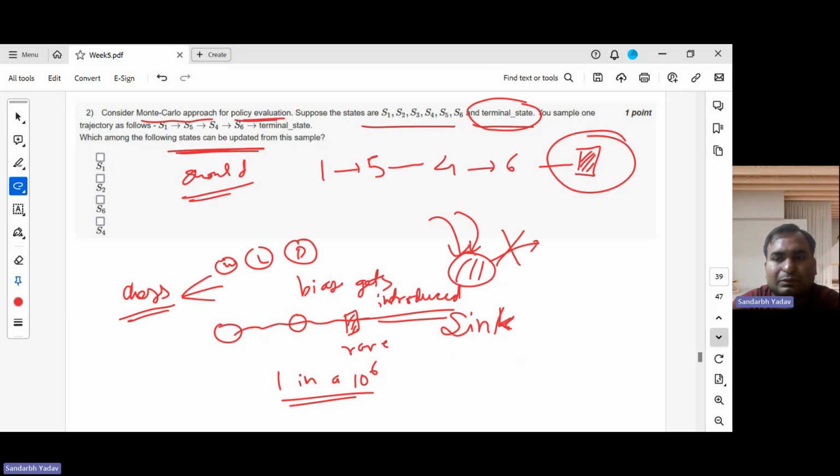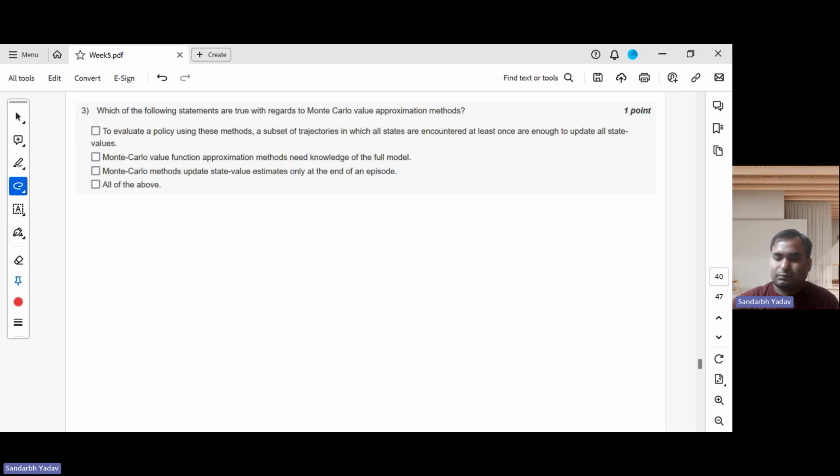Now I move to the next question. Again with respect to Monte Carlo, which of the following statements are true with regard to the Monte Carlo value approximation method? Again, multiple option correct. To evaluate a policy using these methods, a subset of trajectories in which all states are encountered at least once. Yes, if we are able to get a subset of trajectories such that we visit every state at least once, that is enough to update all the state values.